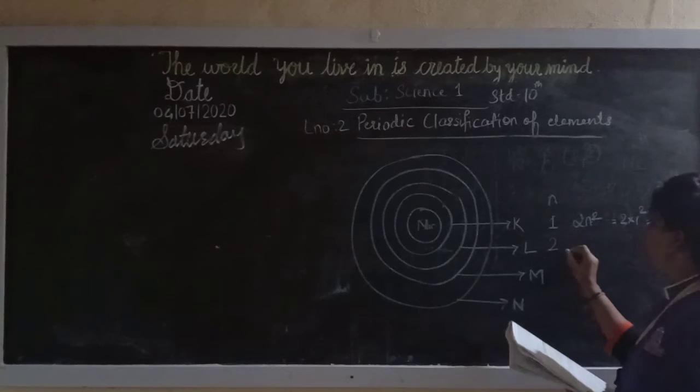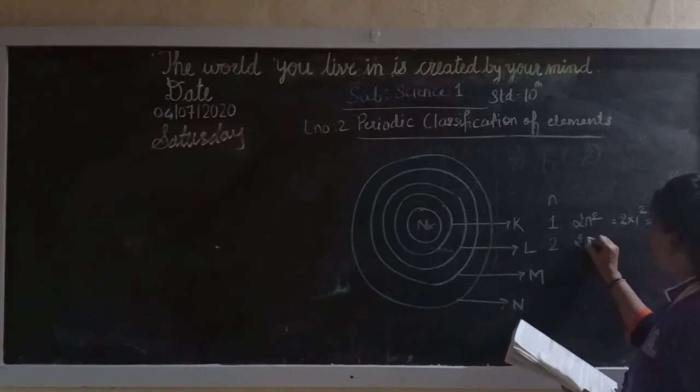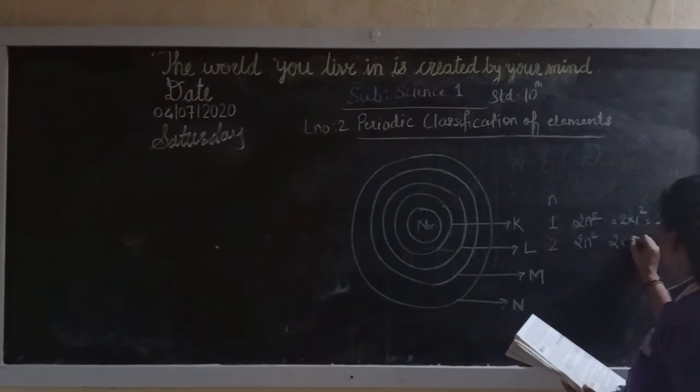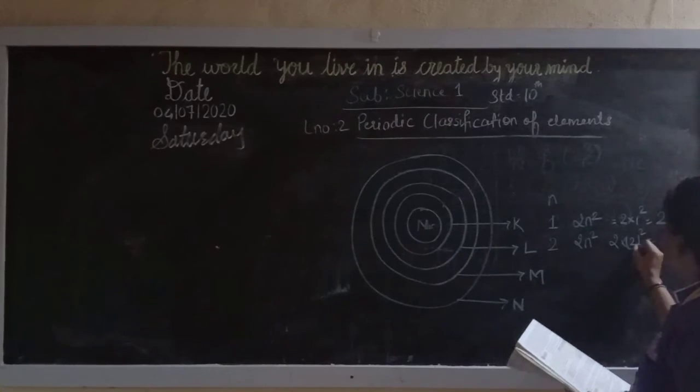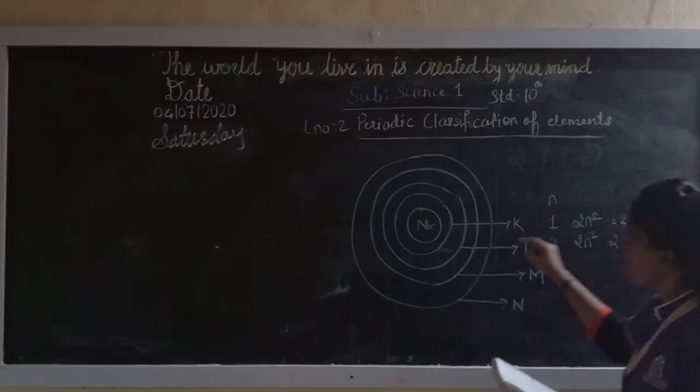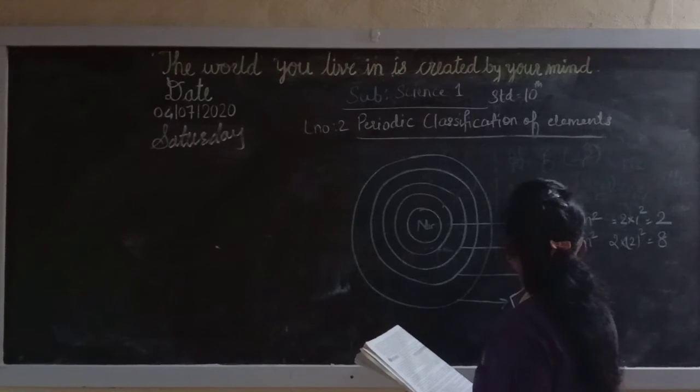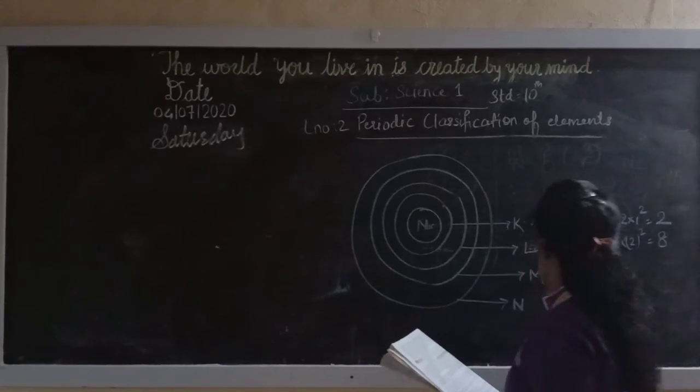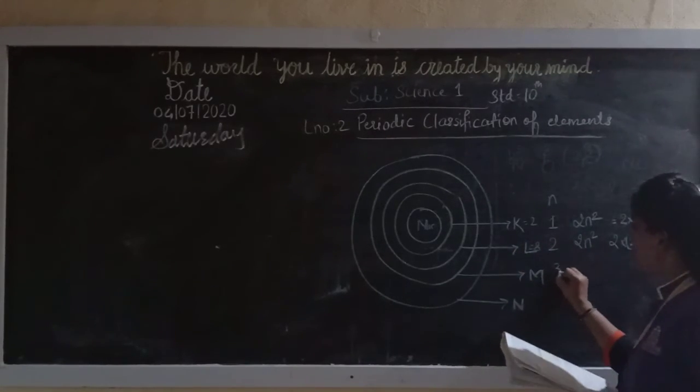Here if n is 2, then you will get 2n square, which is 2 into 2 square. 2 2s are 4, 4 2s are 8. So maximum capacity of L is 8. Now M, that is the third one.